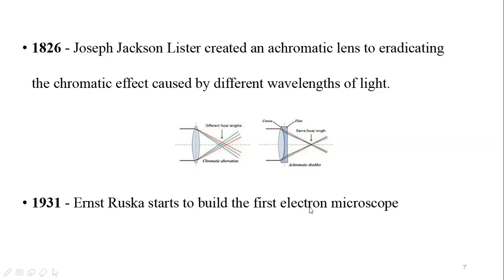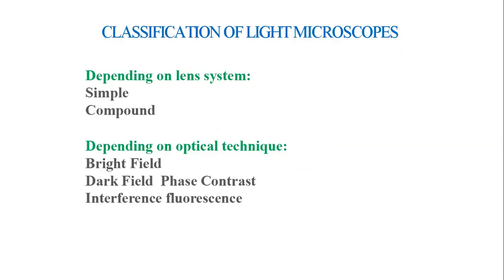We can see the cell wall, cell organelles, and everything within the cell in a very clear fashion. This was constructed by Ernest Ruska.